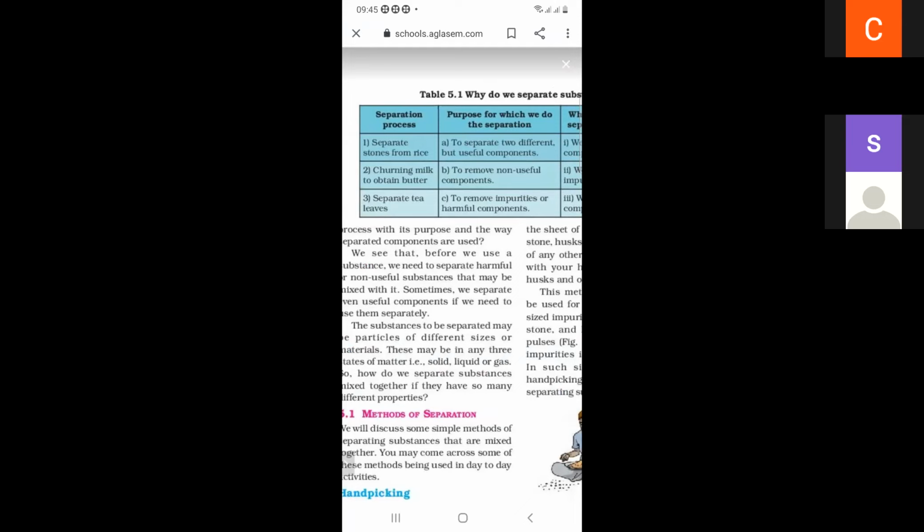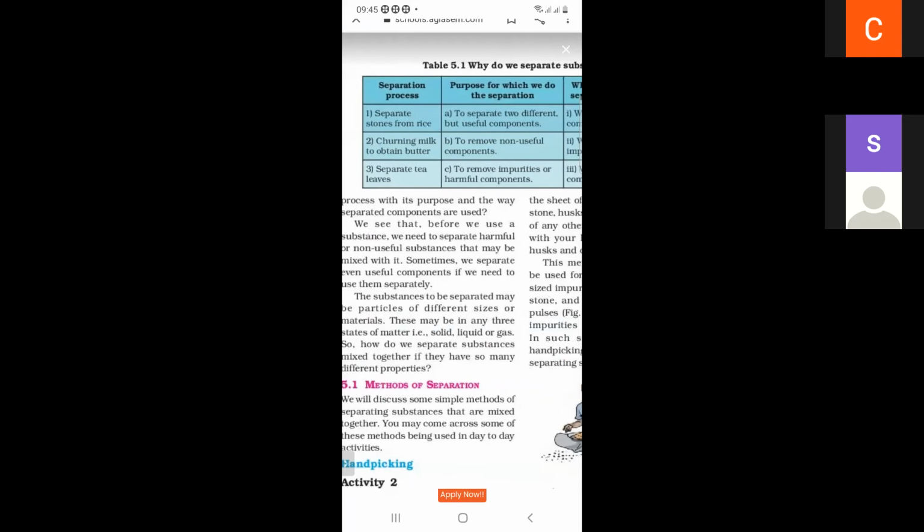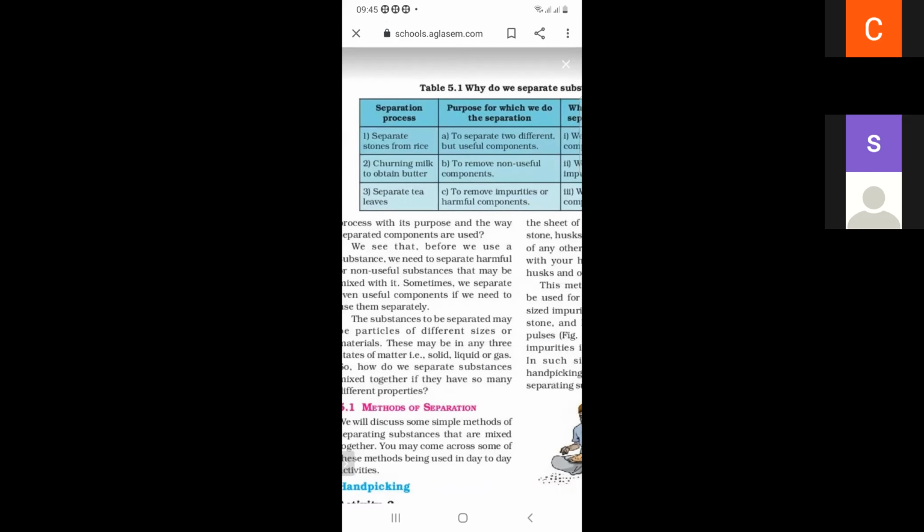In the rice, stone is harmful. If you want to remove stone from the rice, the purpose is to remove impurities or harmful components. Next is churning milk to obtain butter.